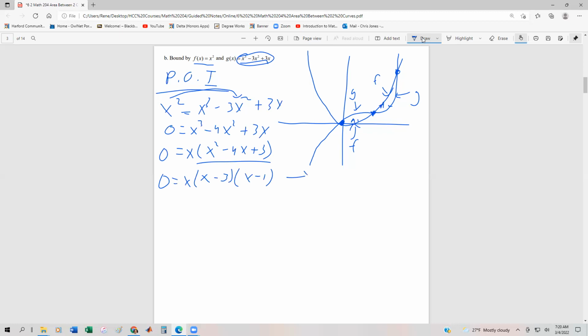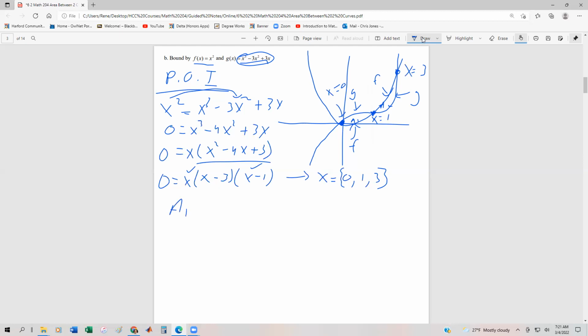In order of their appearance, or sequentially on the graph, the 3 solutions are x equals 0, x equals 1, and x equals 3. So that's our solution set. Right here is where x equals 0, right here is where x equals 1, and right here is where x equals 3. We need that because we need to set up 2 separate integrals. One integral is going to represent area 1, and one integral is going to represent area 2.